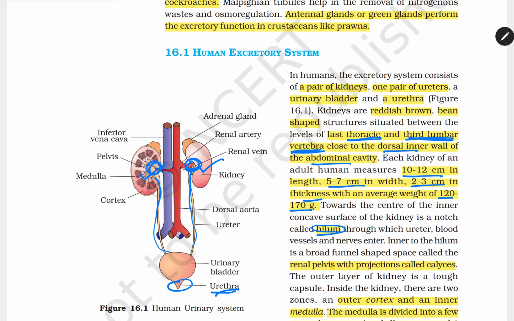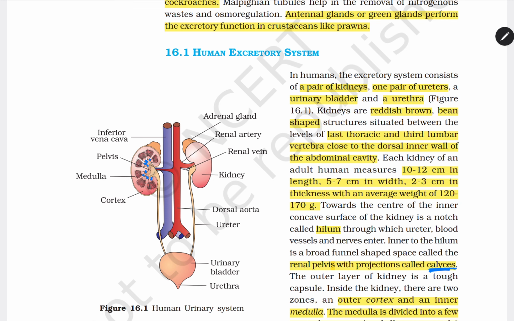Inner to the hilum is a broad funnel-shaped space called renal pelvis, with projections called calyces. It is not labeled here, but you can see these are the calyces.